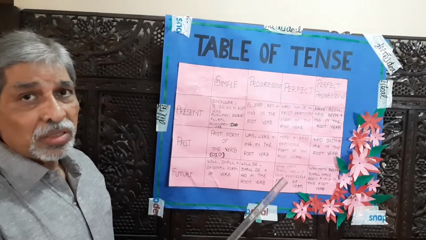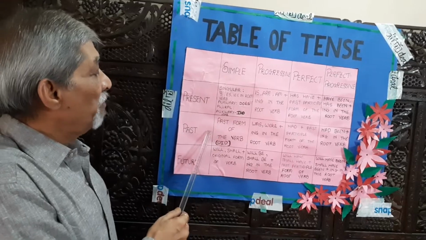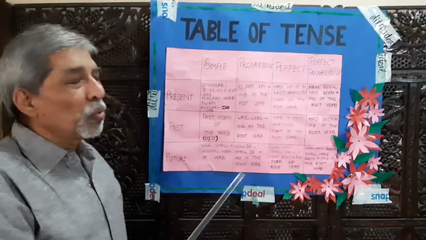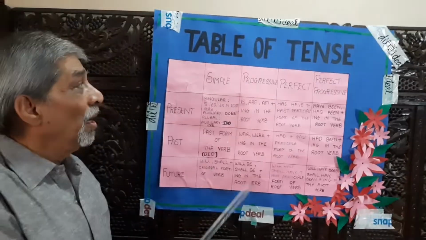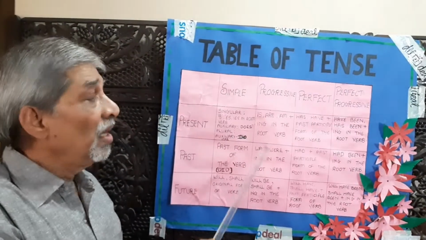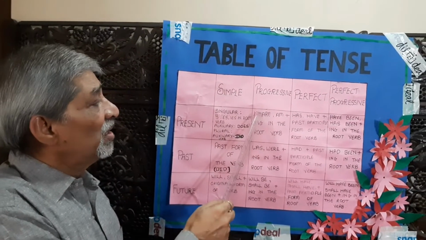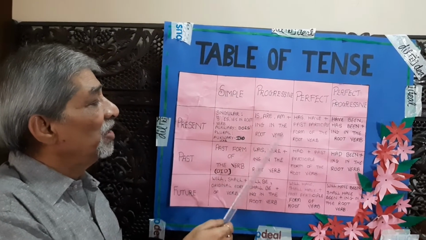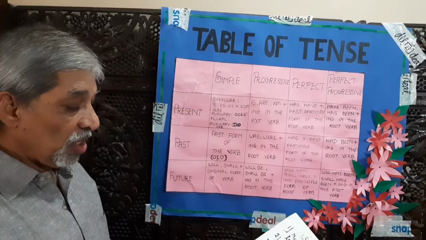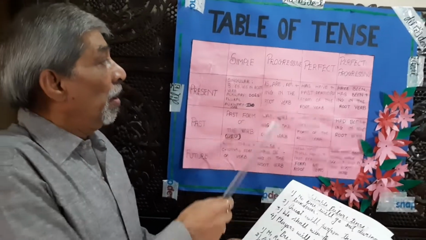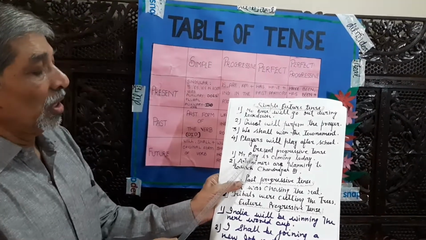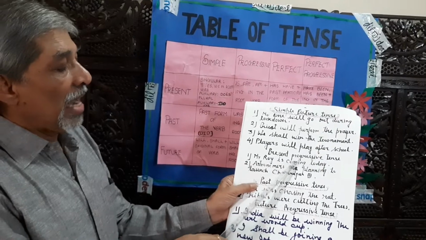We discussed simple present tense, simple past tense, simple future tense. Now we move to the progressive tenses, present progressive tense. Present progressive tense is made by the formula is, am, are plus ing in the root verb. Mr. Roy is coming today. Mr. Roy is singular, is coming, ing in come.